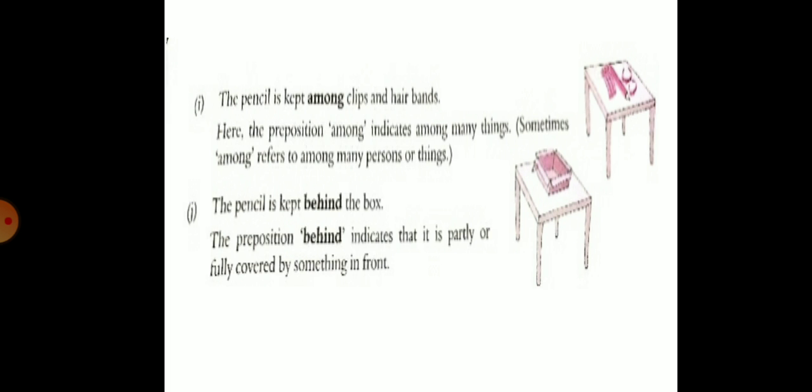So among indicates many things. And in the last picture, the pencil is behind the box. So behind indicates that it is partly or fully covered by something in front.